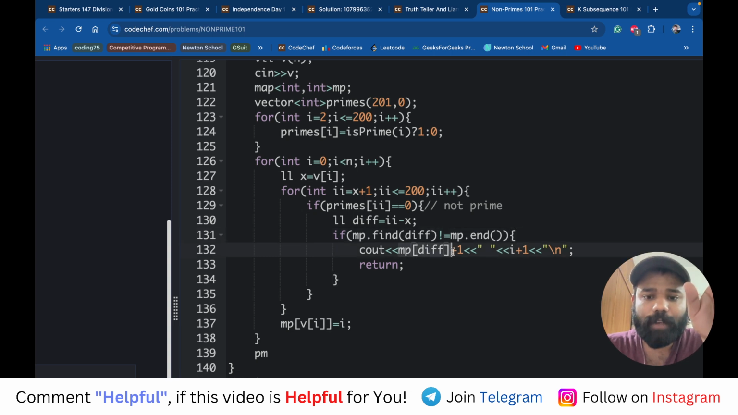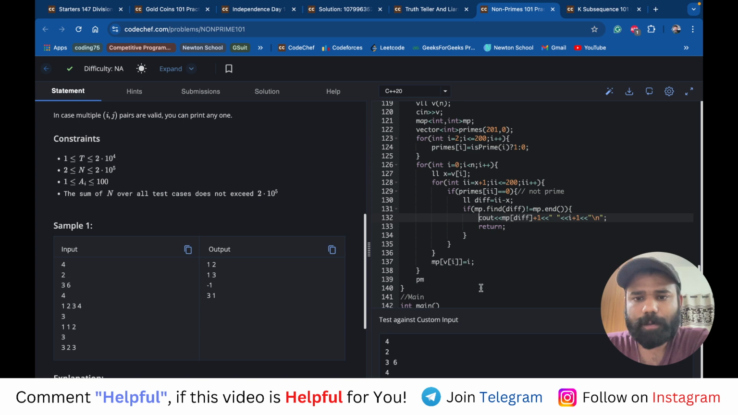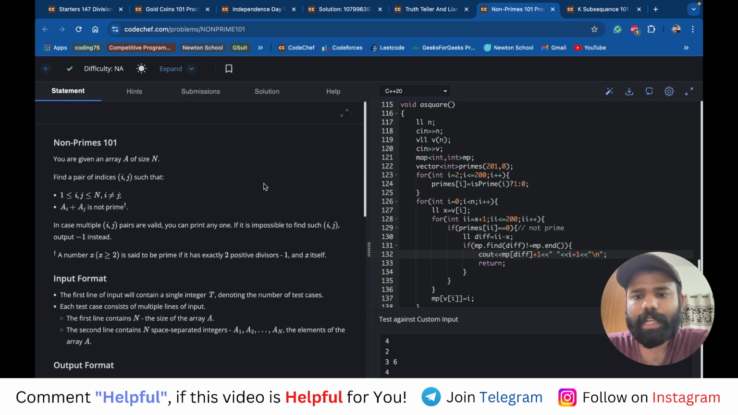So difference index basically, right? At what index the difference was present before, and the index of current. And I've added +1 because they want one based indexing, right? So this is how, guys, I have solved this particular problem. Right, I have solved this particular problem, a brute force approach only, kind of, right? Amazing.